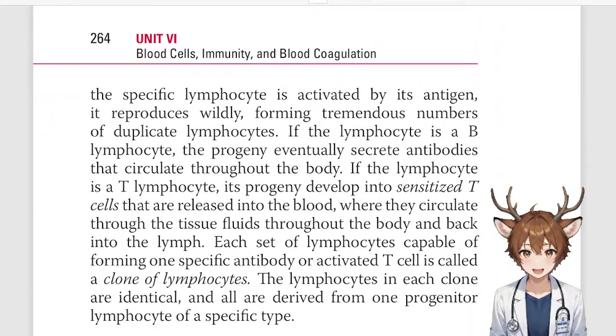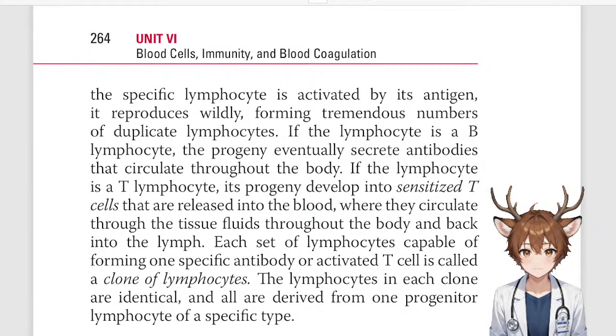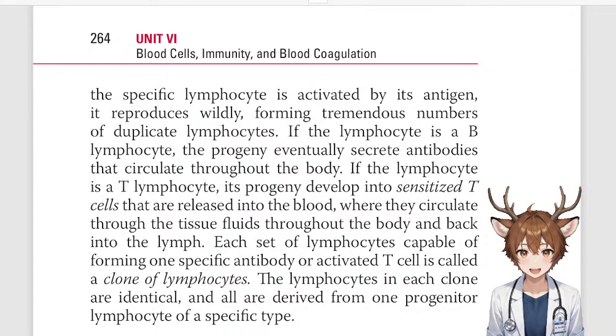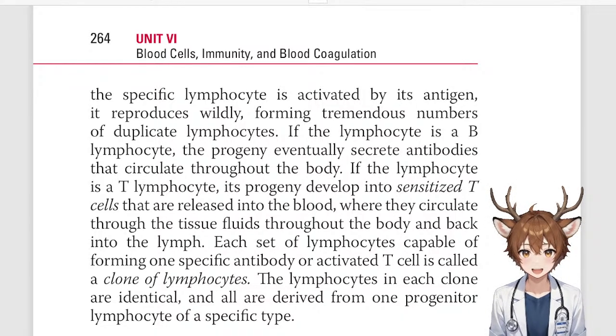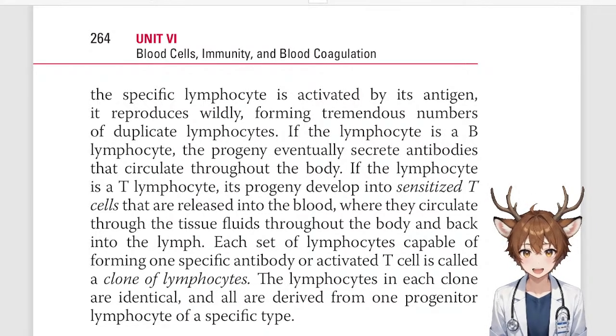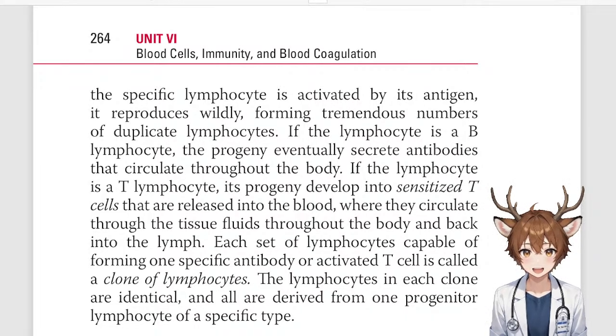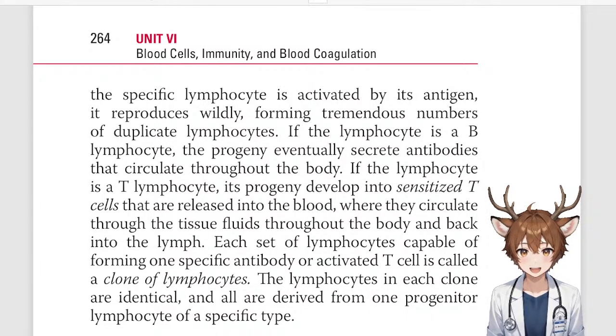Once the specific lymphocyte is activated by its antigen, it reproduces wildly, forming tremendous numbers of duplicate lymphocytes. If the lymphocyte is a B lymphocyte, the progeny eventually secrete antibodies that circulate throughout the body. If the lymphocyte is a T lymphocyte, its progeny develop into sensitized T cells that are released into the blood, where they circulate through the tissue fluids throughout the body and back into the lymph.